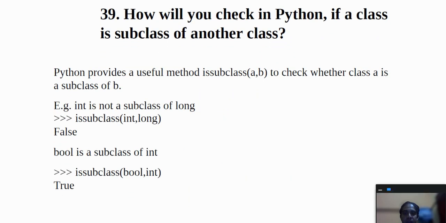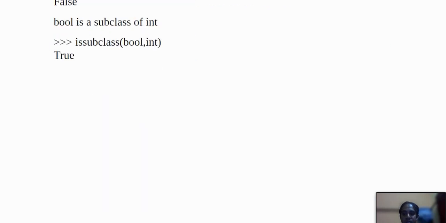The next is, how will you check in Python if a class is a subclass of another class? Python provides a useful method, issubclass(A, B), to check whether class A is a subclass of class B. There are also the bool and int functions, which return true and false.